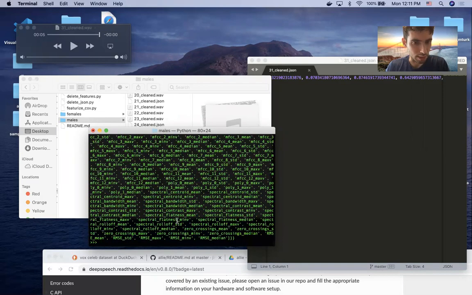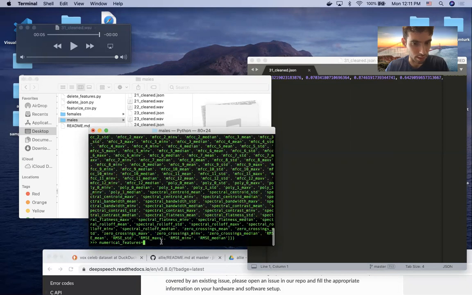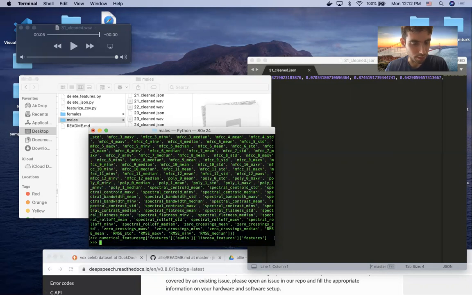And if you want the actual numerical features, you can do the same thing as before to get this array. Librosa features is the features that we want. And these are the features.